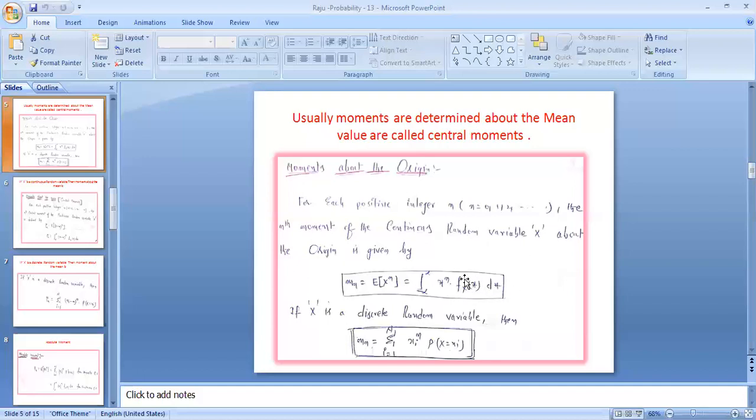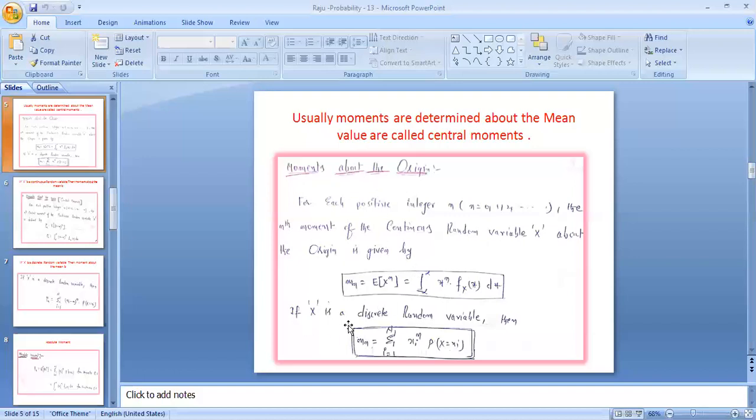If it is the second moment, it is (x minus m) whole square into f x of x dx, which is named the variance. The third moment is called skewness, already discussed, and the nth moment is named the moment about the origin.